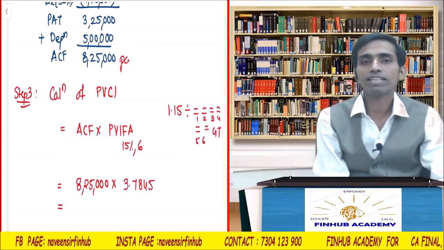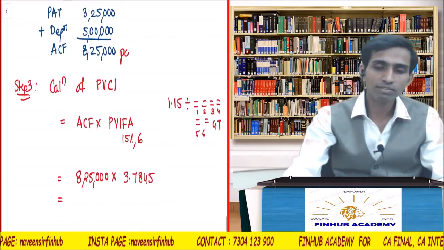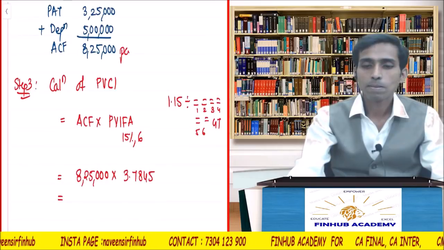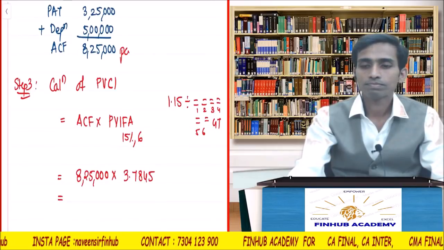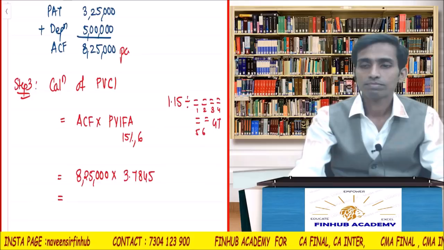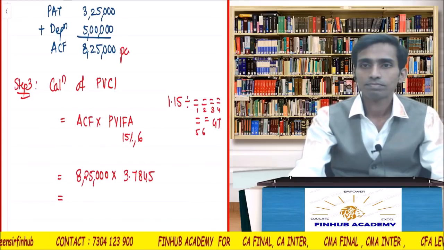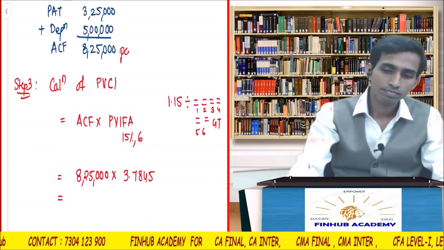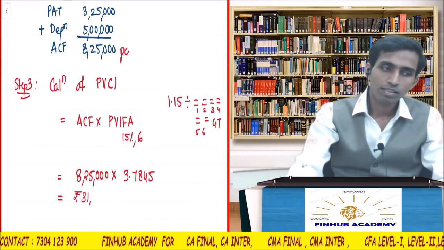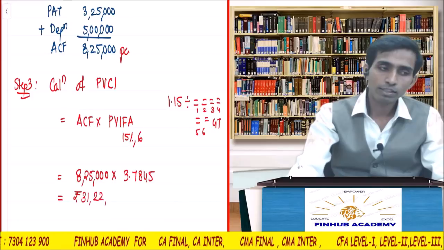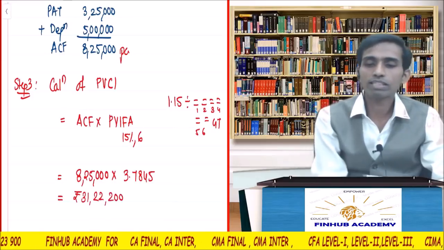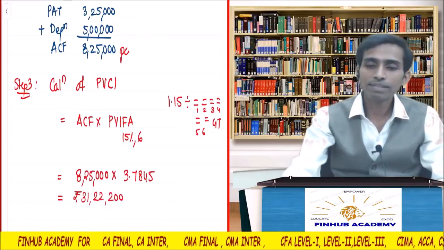Multiply 3.7845 by 8,25,000. 31,22,200. Okay, so this is my PVCI.